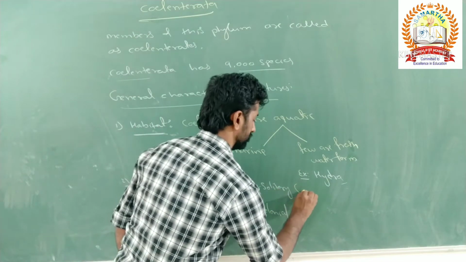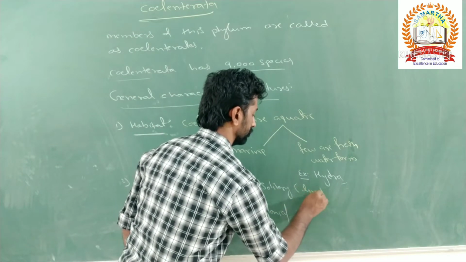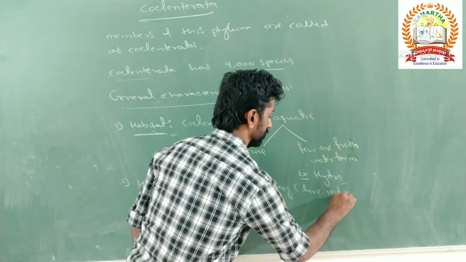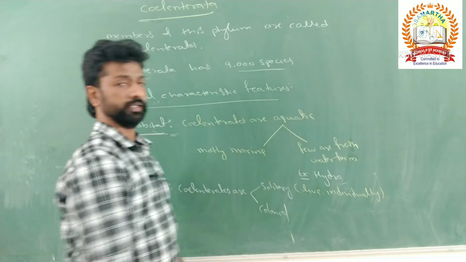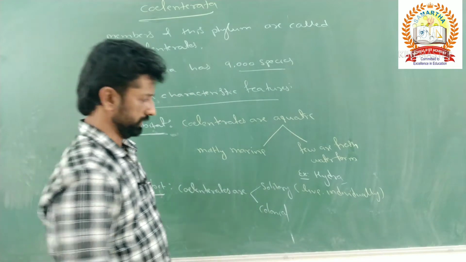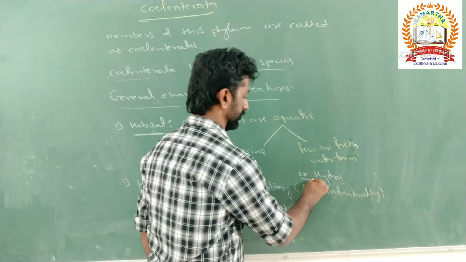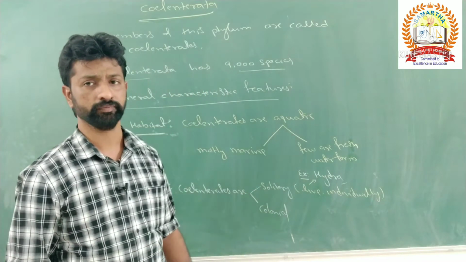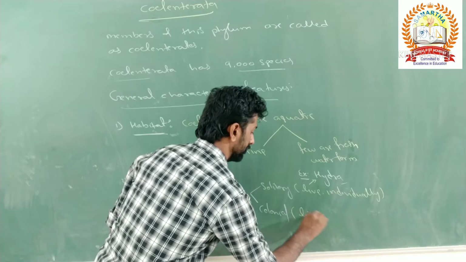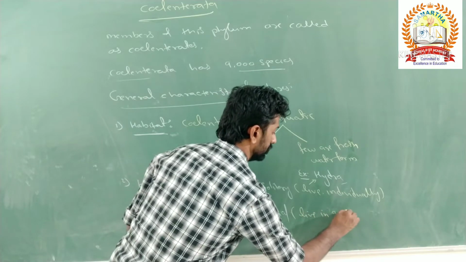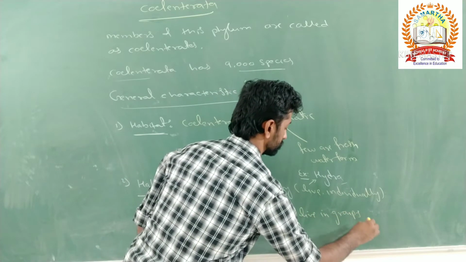Solitary means they live individually, or single. The example is again the hydra. Colonial means they live in groups or association.